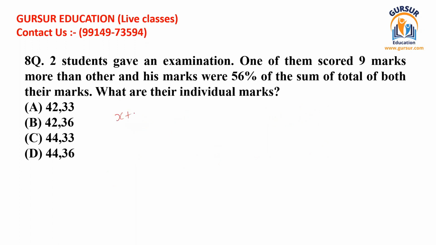We can write like X plus 9 should be equal to 56 multiplied by 100 divided by 100 multiplied by X plus 9 plus X. So in this way we can write this equation. So if we are solving this, we can take 100 to this side, then we shall multiply 100 with the left hand side values, and we shall multiply 56 with the right hand side given values. So we can write it 2x plus 9.